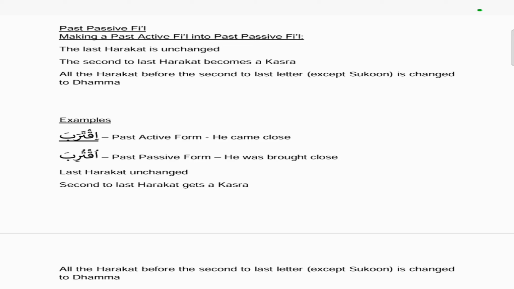So this is how you convert from a past active fi'l to a past passive fi'l. Meaning the last harakat is always unchanged, it's untouched. The second to last harakat becomes a kasra, and all the other harakat before the second to the last letter is changed to a dhamma unless it's a sukoon, and it remains as a sukoon.